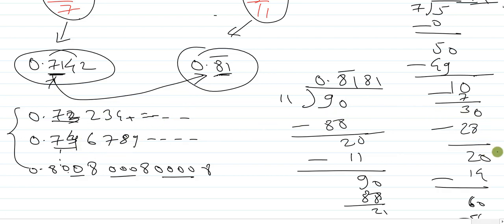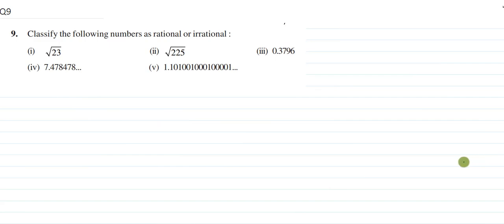Okay. Now moving to the ninth question. What is the ninth question? Classify the following numbers as rational or irrational. Here we have to classify them as rational and irrational. So the first one, let's start with the solution. First one, root 23.